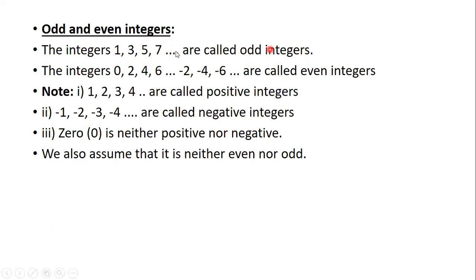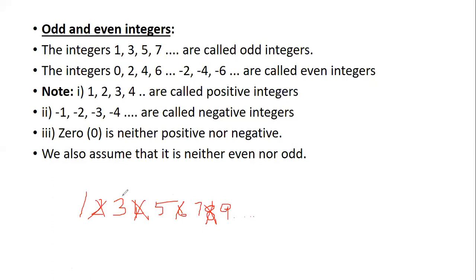I'm repeating it again. The odd integers are the numbers which start from 1 and then there is a difference of 1 in between. So if you see here, you start with 1, 2 is not considered, then you have 3 and then again 4 is not considered and then you take 5 and then 6 is not considered and then you take 7, 8 is not considered and then you take 9 and so on.